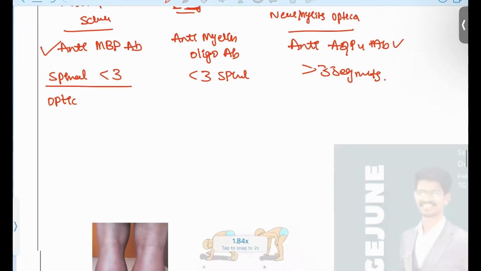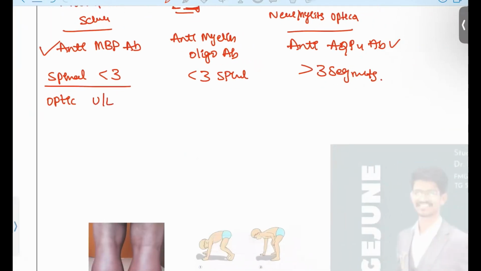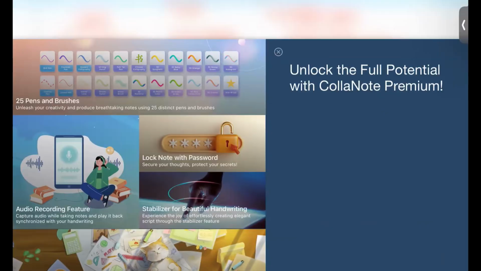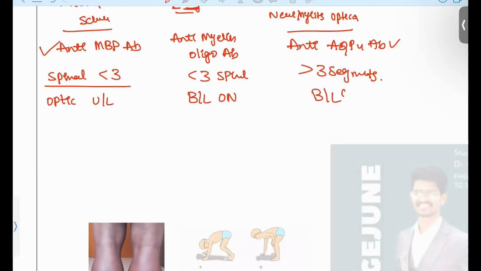Multiple sclerosis has unilateral optic neuritis, MOG syndrome has bilateral optic neuritis, and neuromyelitis optica is also bilateral optic neuritis. So this is the major difference between multiple sclerosis, neuromyelitis optica, and MOG syndrome.